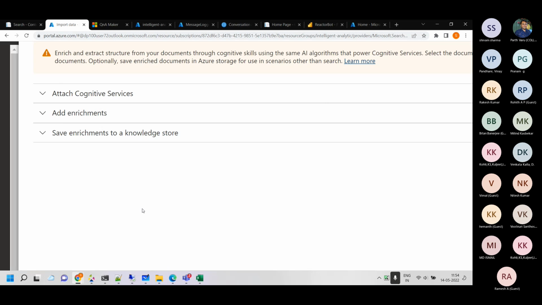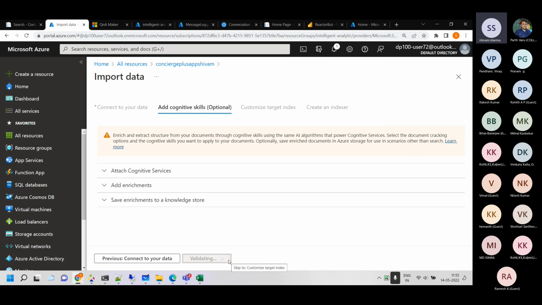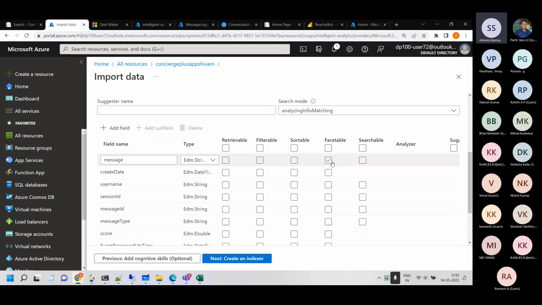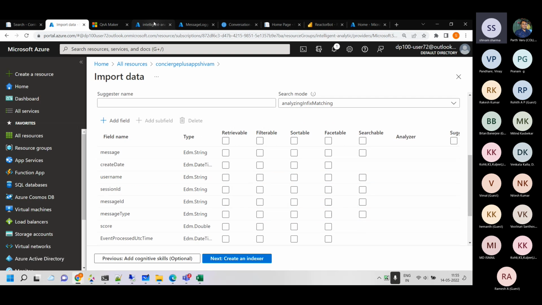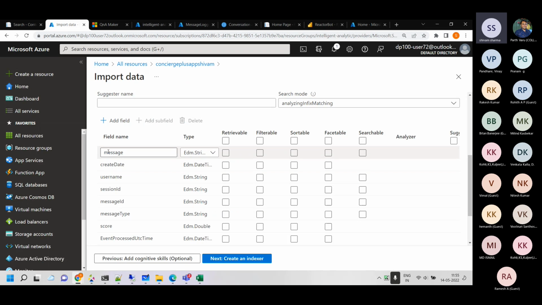Okay. So if I just zoom in and click on this, you will notice that there are various sections here. Something can be retrieved. For example, a message. These are the fields in the data right now. These are the attributes in the data: message, created date. So this is what we have in the Cosmos DB, right? In the Cosmos DB, these attributes were there. So which attribute is searchable? Like what can be searchable? Messages are searchable. I have selected messages. So messages will be retrieved when you search for it.